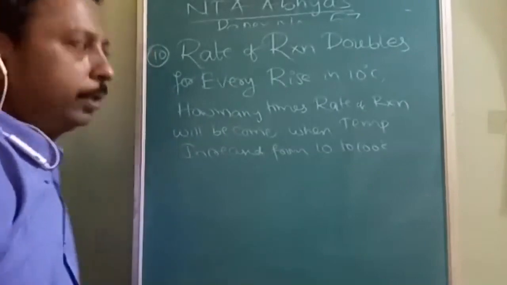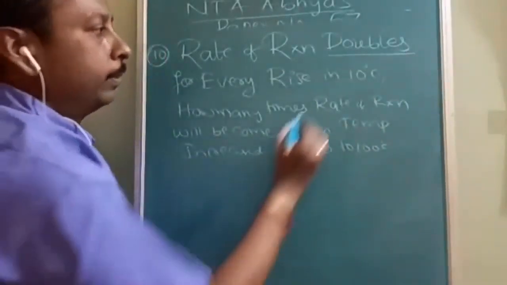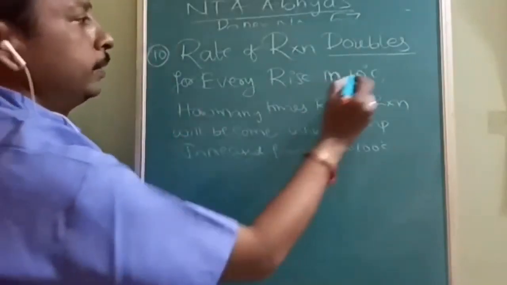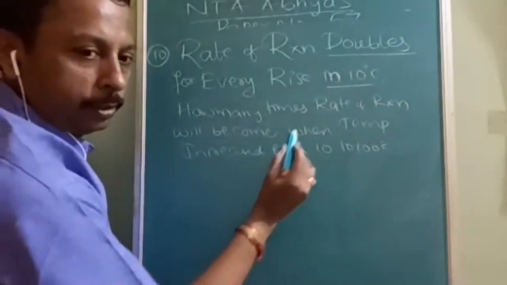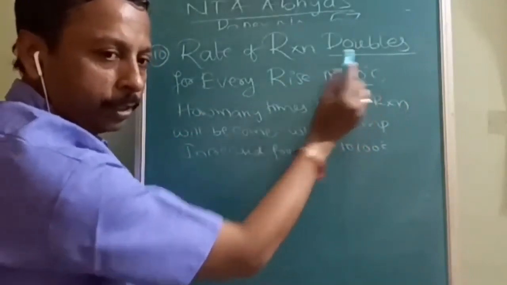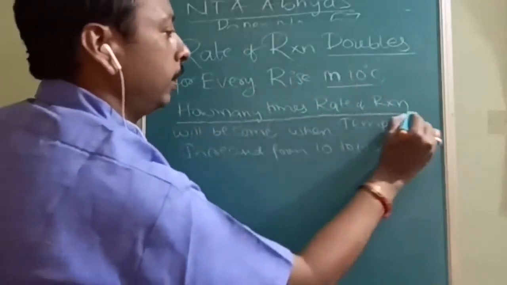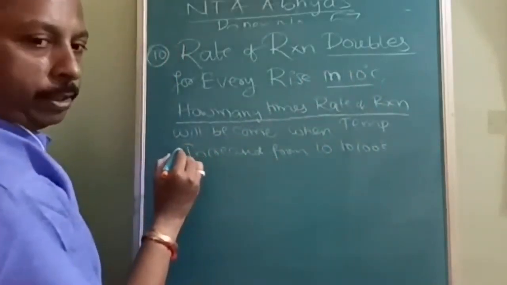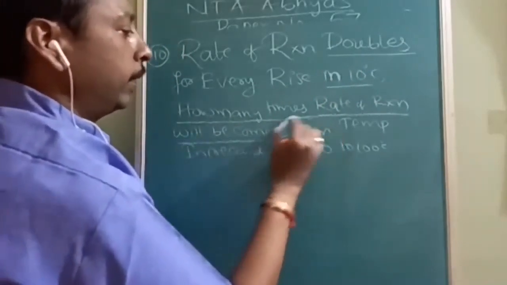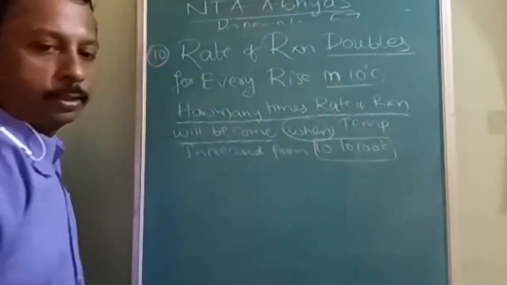Okay, next question is about rate of reaction doubling. Rate of reaction doubles for every rise of 10 degrees Celsius. When temperature increases by 10 degrees Celsius, the rate of reaction increases 2 times. Now the question is how many times the rate of reaction will become when temperature is raised from 10 to 100 degrees Celsius.